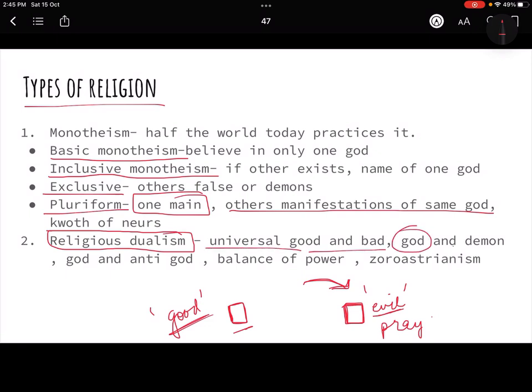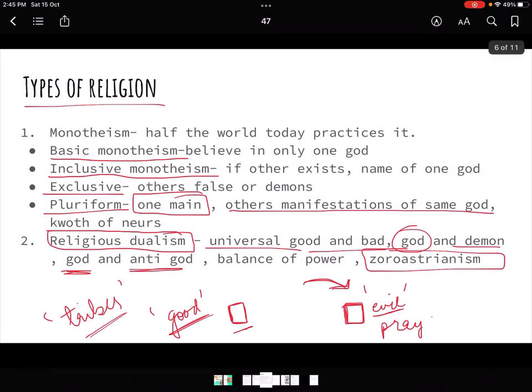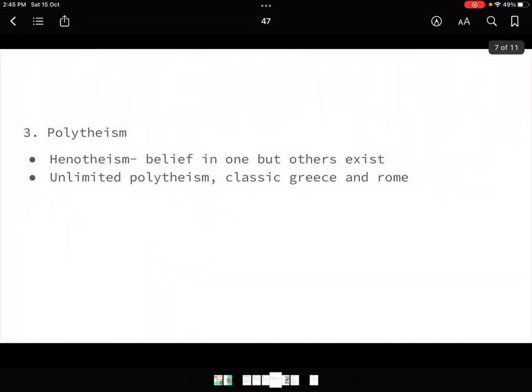So there is a god and a demon, or you can say god and anti-god. So they believe in a balance of power, that there is good and bad equally there, and they pray to both. So Zoroastrianism is one such religion where you will find this religious dualism, and in many tribes you will find such. Okay, in Chota Nagpur plateau also there are tribes that follow this religious dualism. So this is what it is now. This is the diversity, the world is so diverse that you will find so many types of things. There is no one type, right? Even in religion there are many types.